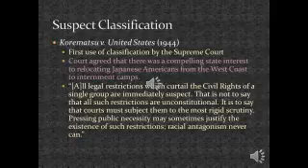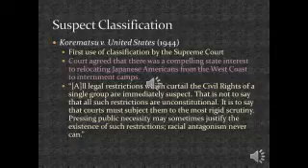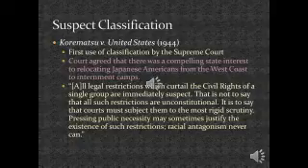The most strict level of classification is called suspect classification. This was created by the Supreme Court in the Korematsu v. United States case. This was the case of Japanese Americans against the U.S. government. The U.S. government during World War II created Japanese internment camps. The U.S. government was concerned that Japanese Americans living in the United States might attack us during World War II. The court agreed with the United States government that there was a compelling state interest to relocate Japanese Americans from the West Coast to internment camps.